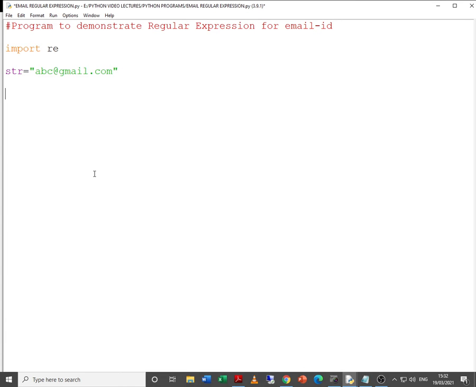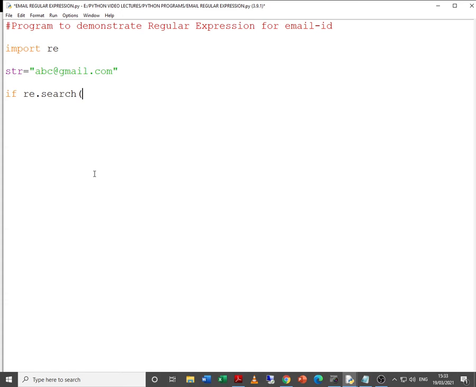Now let me put it something like this. What I want to do is use re.search; I am going to use the search method. You can use the match method as well, but as you know, search will identify the mail ID not only at the beginning of the string but in any part of the string.